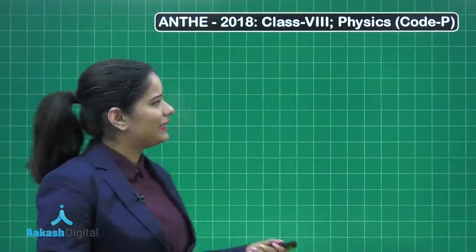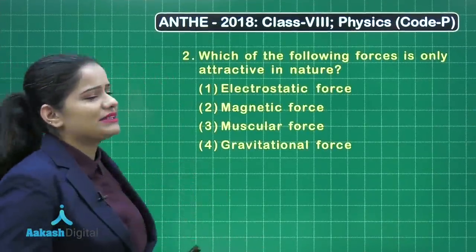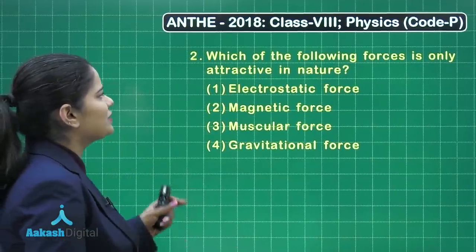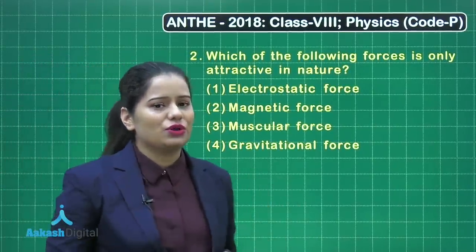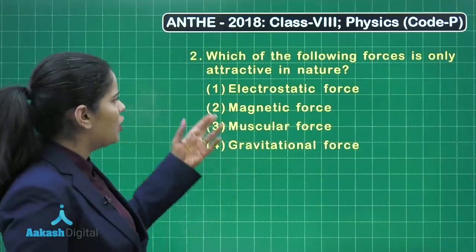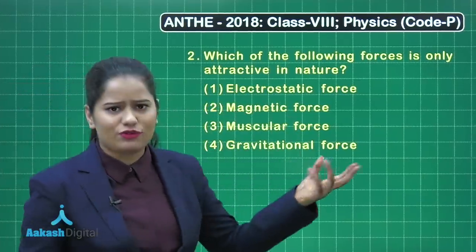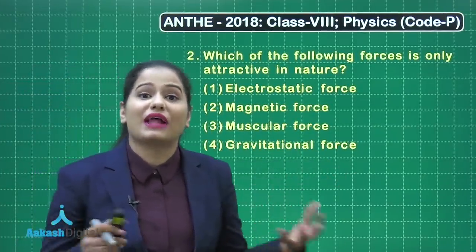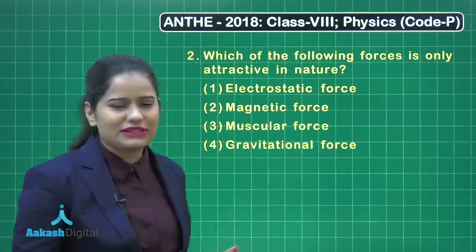So now let's take up the next question. This question says, which of the following forces is only attractive in nature. We are given these 4 options. Option number 1 says electrostatic force. We know electrostatic force can be attractive or repulsive. So this is an incorrect option.